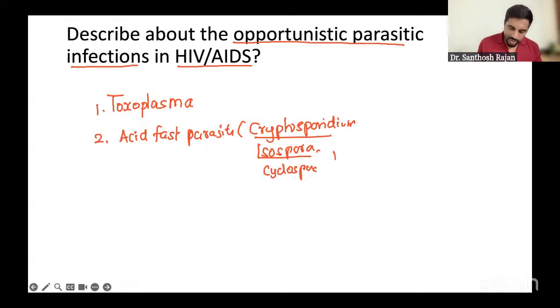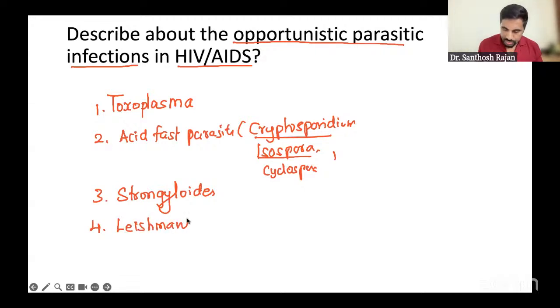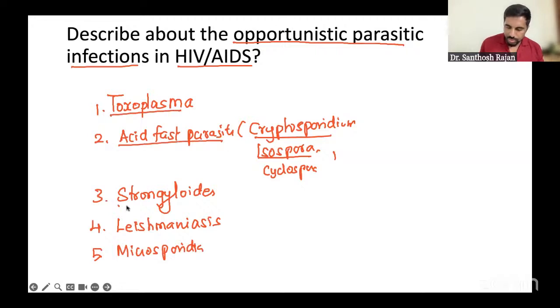Okay, next, what else? Apart from this, systemic, it can be strongyloides. Apart from strongyloides, you're going to have leishmania, leishmaniasis, and one more is microsporidia. Microsporidia is also nowadays becoming very common. So these are the 5 things you have to mention. And then a few points.